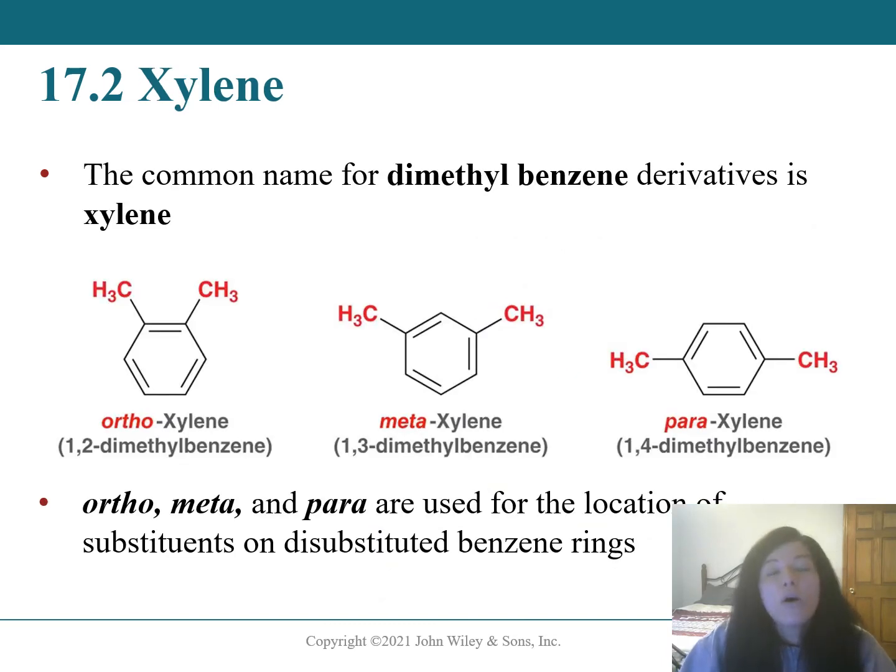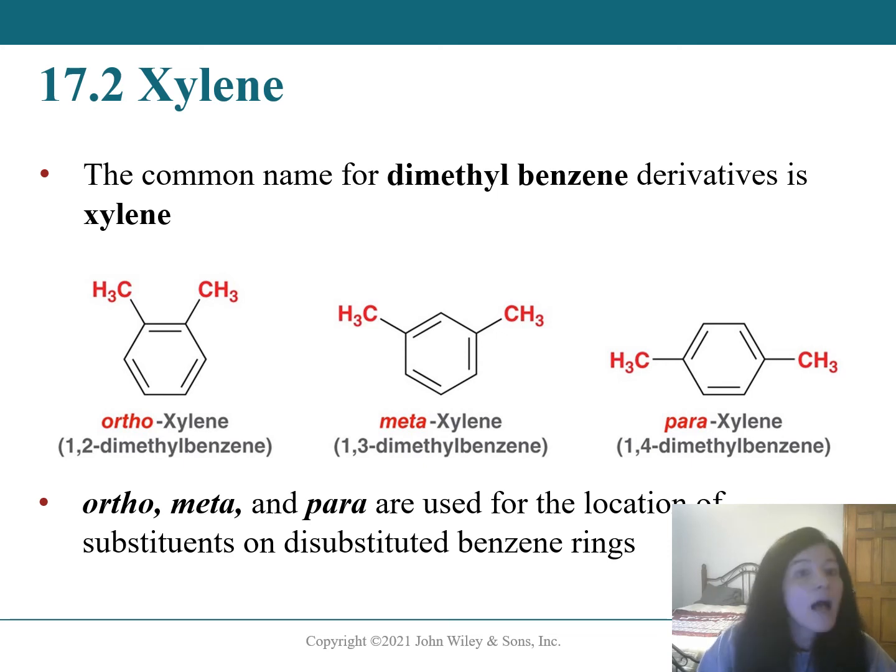Okay, so we've looked at some benzene rings that have one substituent that have common names. It's also very easy to name a benzene ring with one substituent. What if you have more than one? When you have a benzene ring with more than one substituent, the orientation, meaning the distance between the two groups, is referred to a little differently than we are used to. Instead of using numbers, we use the terms ortho, meta, and para to define the distance between the two groups on a benzene ring. So let's look at 3 examples here.